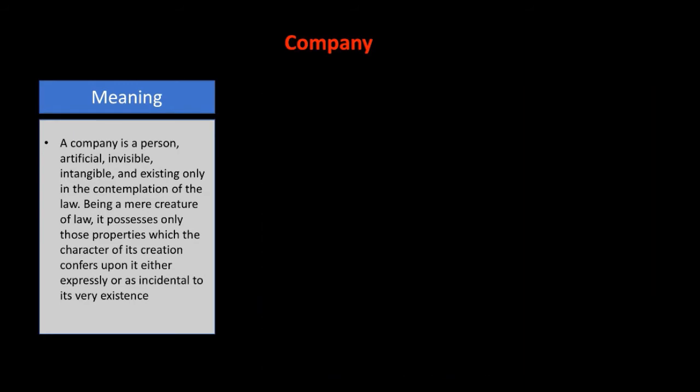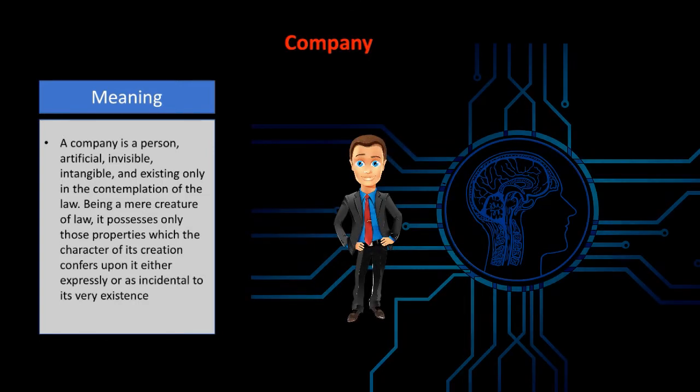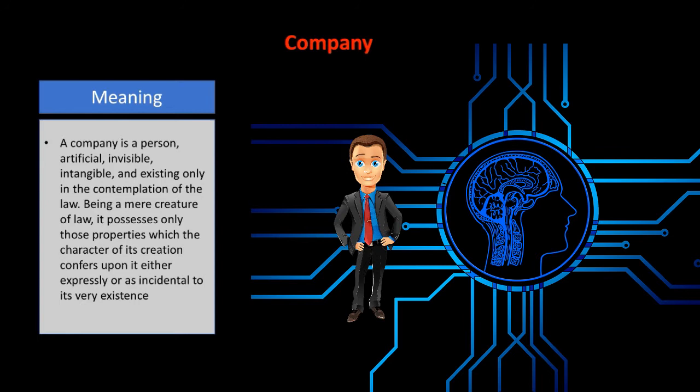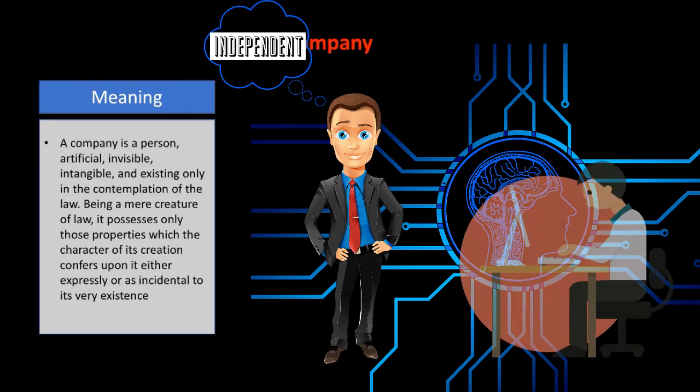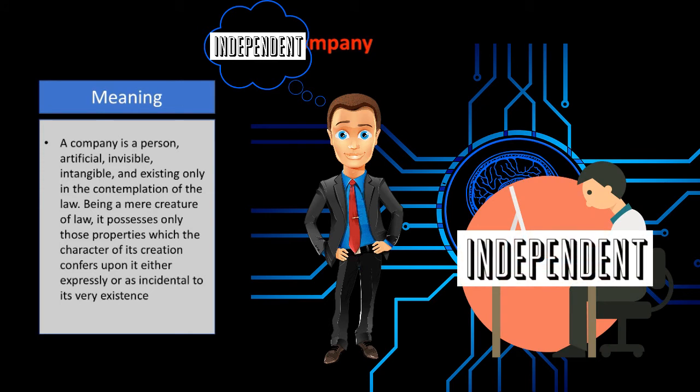As you see here in this definition, that a company is a person, artificial, invisible. So let's understand first three words. Normally we call the human being as a person, so it is a living person, human being, that can think something independently, that can do something independently, isn't it? So why is company being called a person?